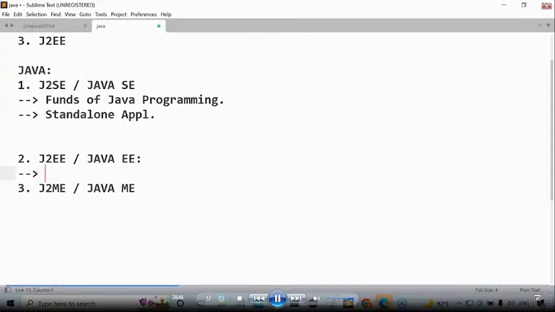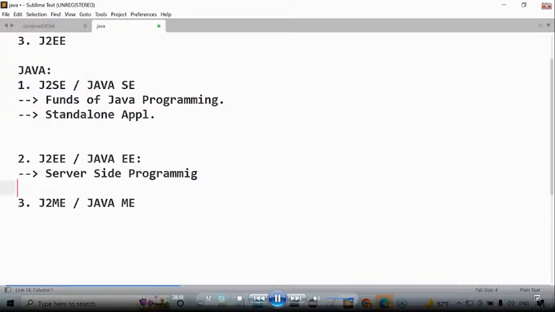If we come to this point now, J2EE, Java 2 Enterprise Edition, will cover server side programming. What will it cover, sir? Server side programming. J2EE will cover server side programming. Sir, previously you said J2SE will cover fundamentals of Java. Those fundamentals can be used to prepare standalone applications, that I understood. Now we are saying J2EE, Enterprise Edition, will cover server side programming.